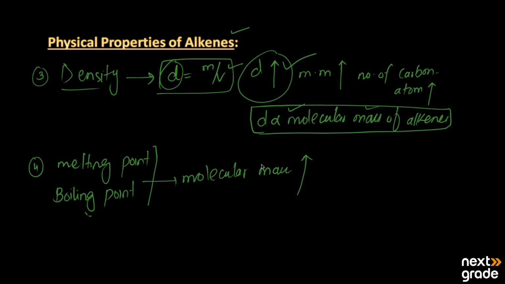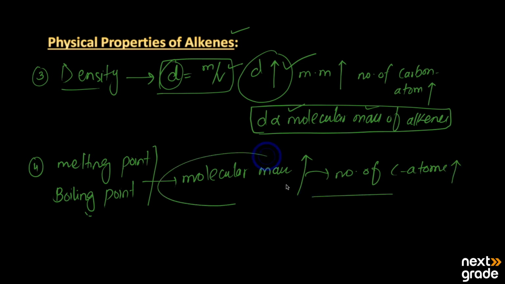It means when the number of carbon atoms increases, the molecular mass of the alkenes also increases, and their melting and boiling points also increase.